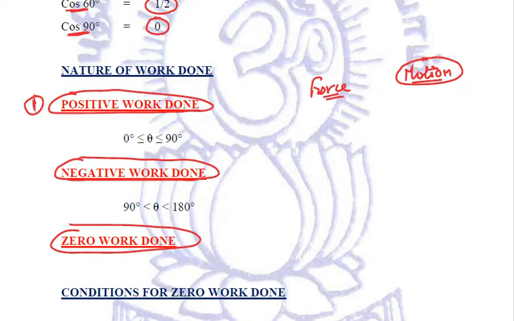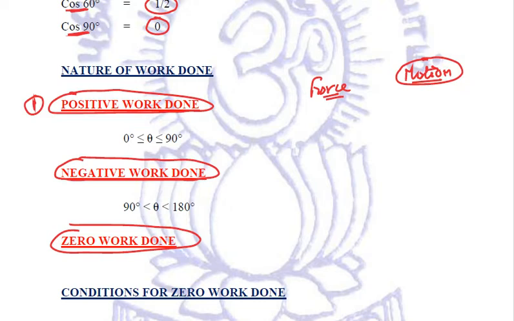For example, if a body is falling freely under gravity, it is going in the same direction in which the gravitational force is acting, that is downwards, so the work done is positive. Similarly, when a lawn roller is pulled by applying a force along the handle at an angle, the work done by the force will be positive.